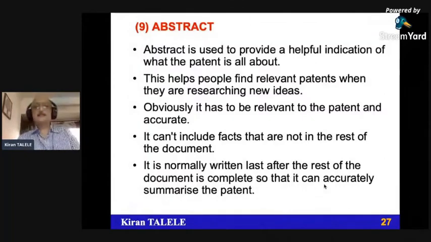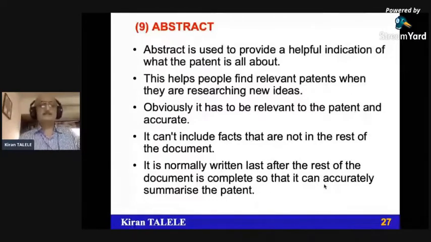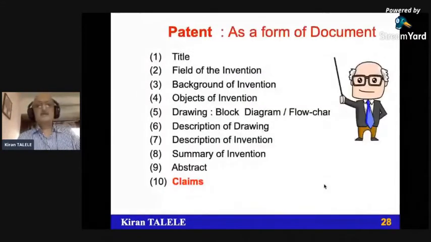Normally, it is written at the end when entire document is complete, so that it can accurately summarize the patent, so that every aspect of the patent will be considered. So a layman, after going through this abstract, can easily make out whether that patent is appropriate or related to the invention or not. The last part is claim.